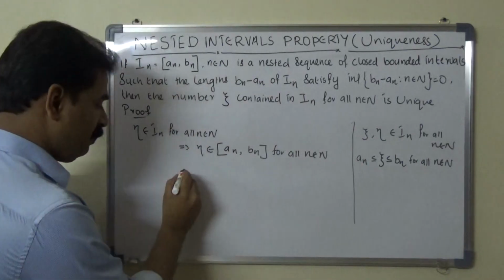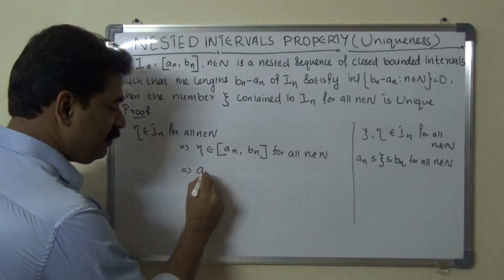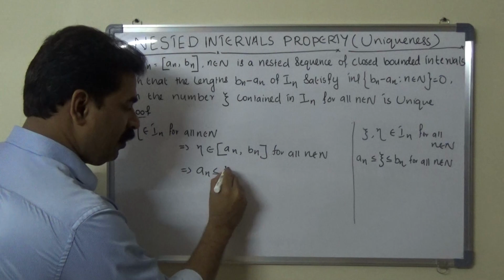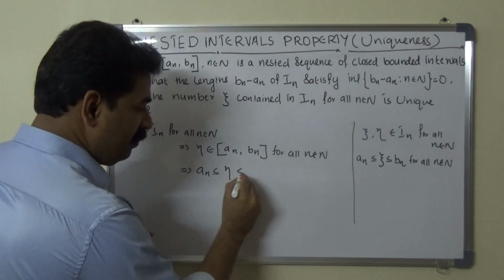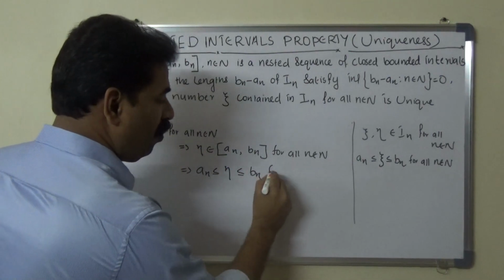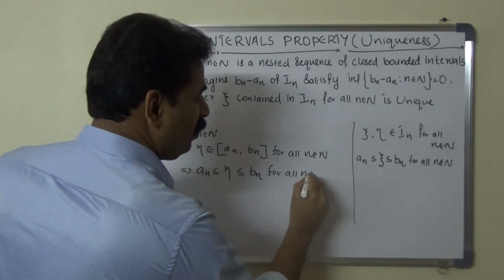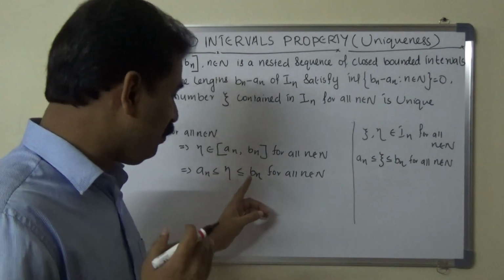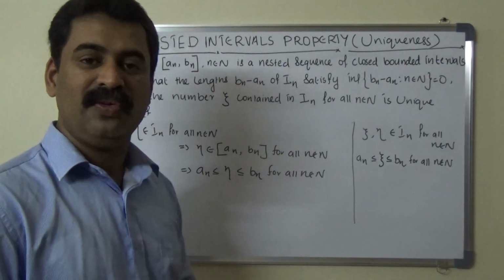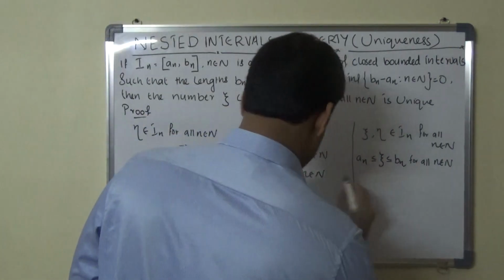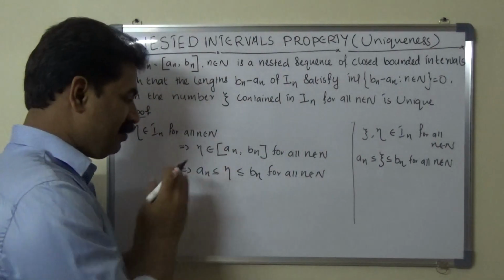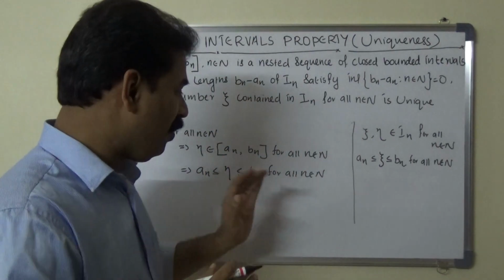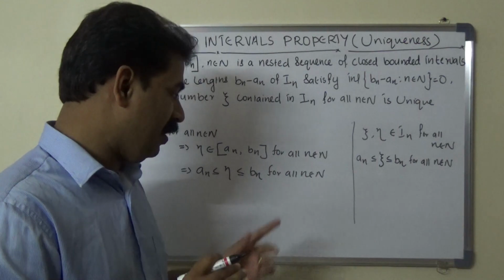So we can write an is less than or equal to eta, which is less than or equal to bn for all n belongs to capital N.